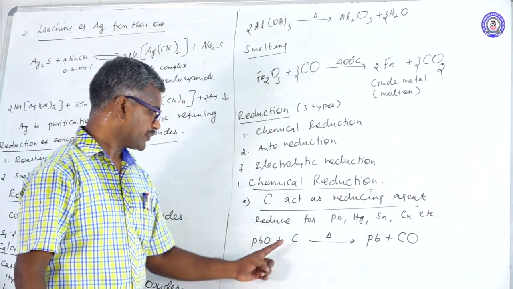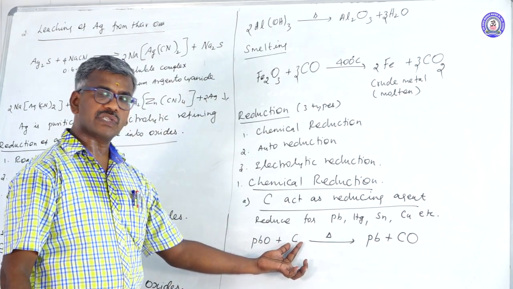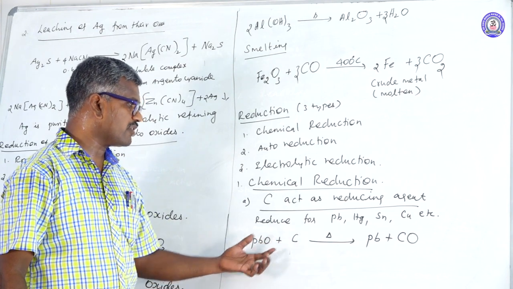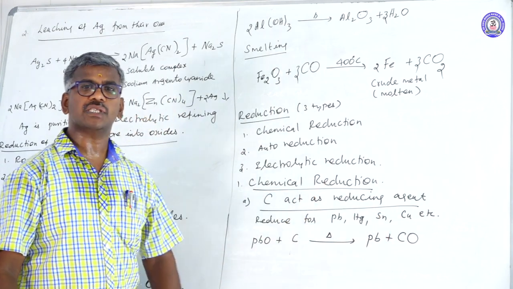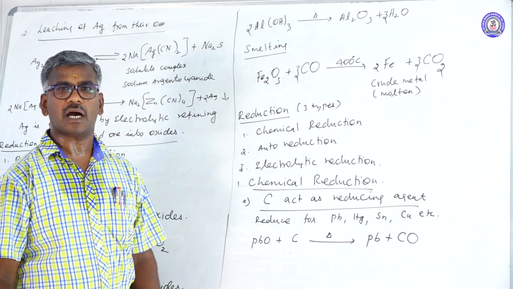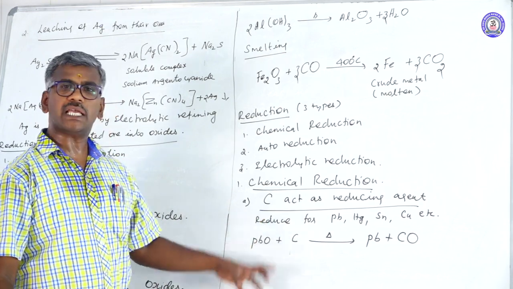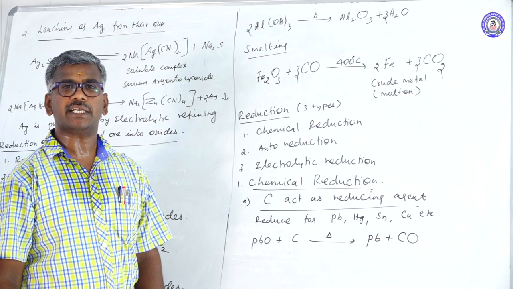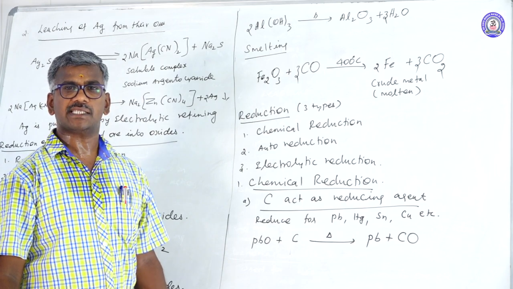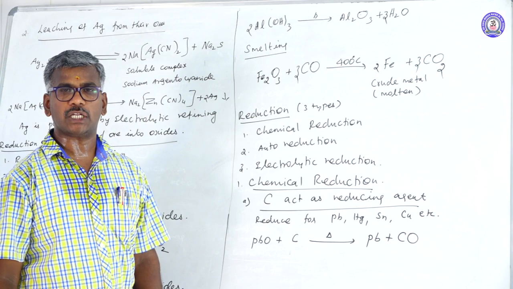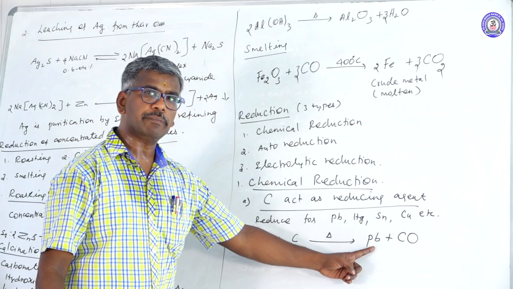1 Pb, 1 carbon, 1 carbon, 1 oxygen. Here carbon acts as a reducing agent. Carbon reduces only lead, mercury, tin, copper. It does not reduce silver and some other components. This is explained by the Ellingham diagram. The Ellingham diagram depends upon delta G and the temperature value. At the highest temperature, the more negative the delta G value, the more reactive, and it easily reduces some other metallic oxide into metal.